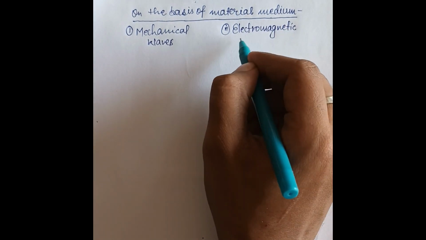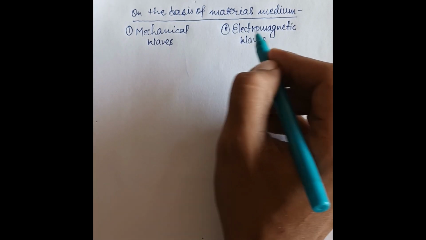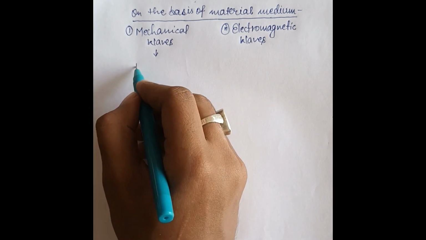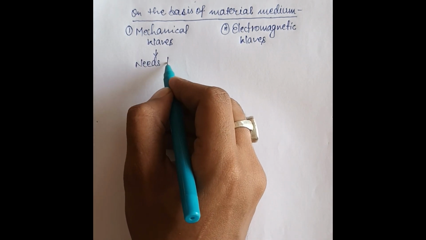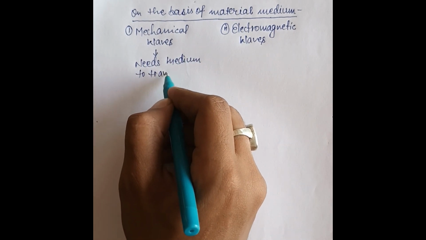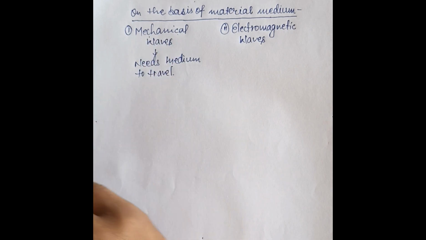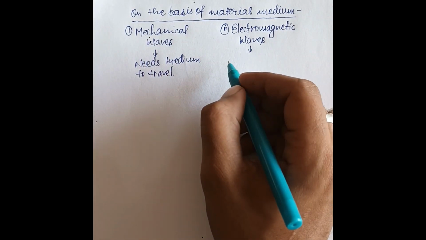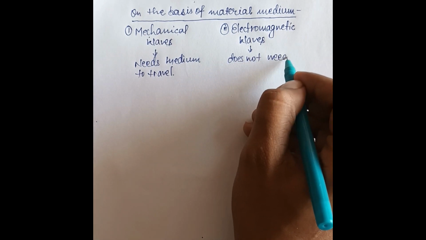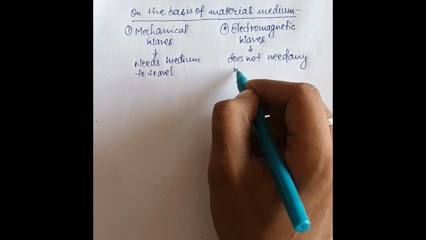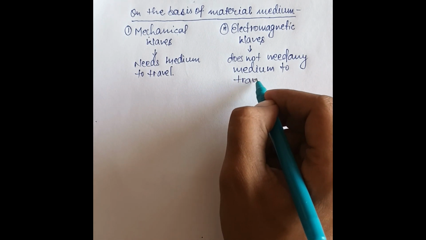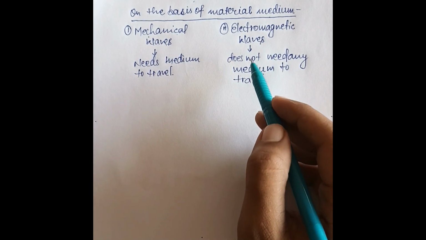Mechanical waves means that if any wave needs a medium to travel, then this type of wave will be considered a mechanical wave. If the wave does not need any medium to travel, then this type of wave will be considered an electromagnetic wave.